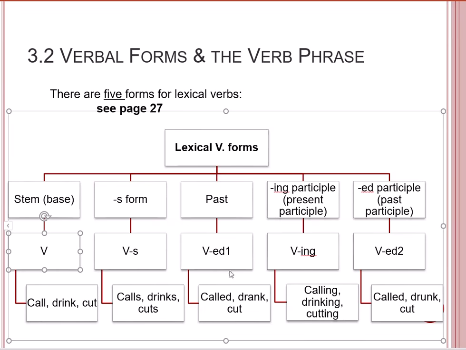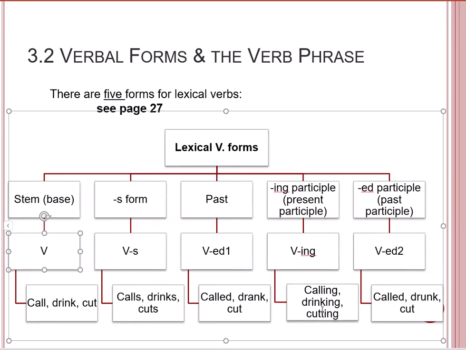So in this case, let's count the number of the forms of the verb cut. Cut, this is 1. Cuts, another form, this is 2. Again, we go back to VED1 cut, which is identical with V, which is the base, so it is not counted.